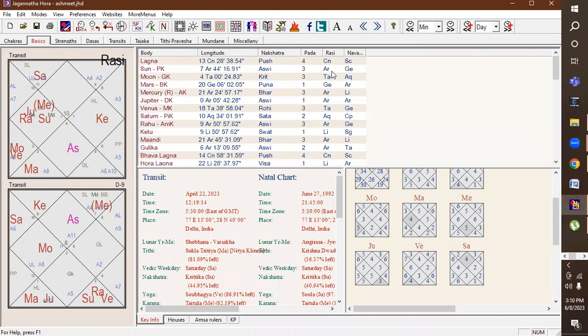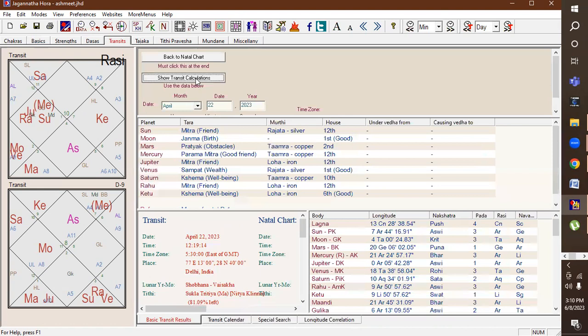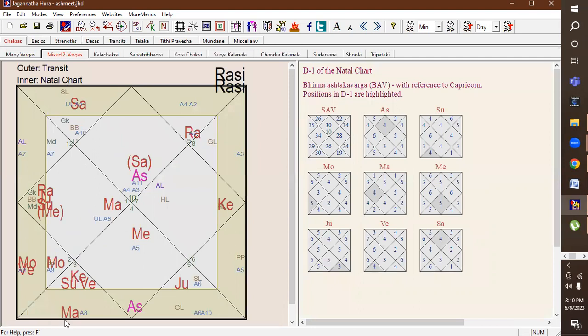And if I go to the 22nd of April calculation, let us go to the chakra, you will see that Mars was transiting over Venus. Sun was over Venus, Mars. So this is how you can understand.